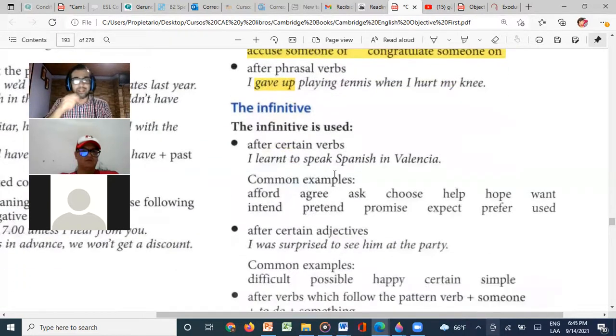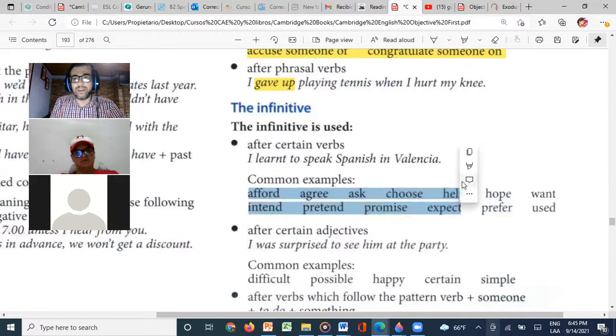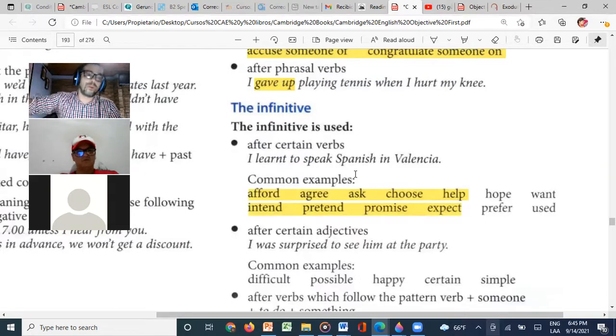Now let's go with infinitives. What are the rules for the infinitives? Well, the infinitives are used after certain verbs. For example, I learned to speak Spanish in Valencia. All these verbs that I have here, we use infinitives. So we say, for example, I agree to help you, or you can say, I promise to call you, or I pretend to be nice, whatever you want to say. All these verbs are followed by an infinitive.